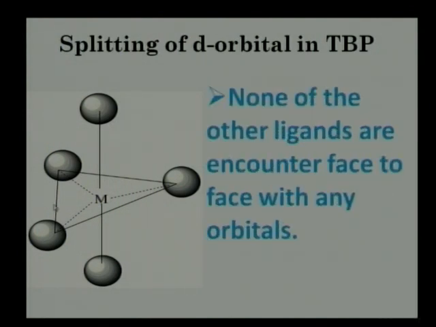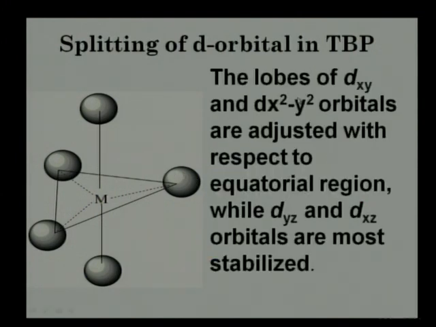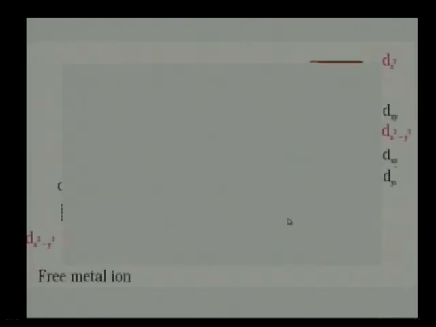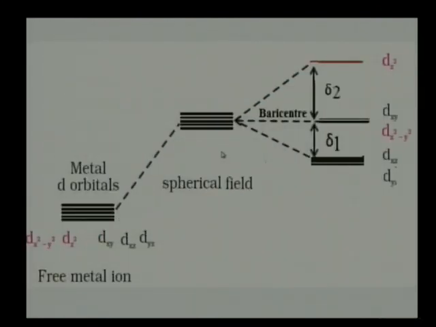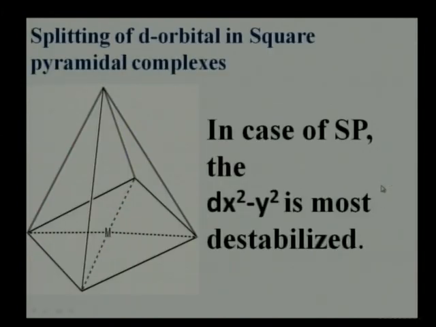Now similarly, none of the other ligands encounter face to face with any d orbital, but the lobes of the dxy and dx square minus y square orbitals are adjacent. So dx square minus y square lies along the axis, dxy in between the axis. So the lobes of these orbitals are equally disposed with the equatorial ligands and form a doublet, while the dxz and dyz orbitals are most stabilized. Now this is the splitting pattern for trigonal bipyramid. So the dz square orbital is most destabilized, dxz and dyz orbitals are most stabilized.